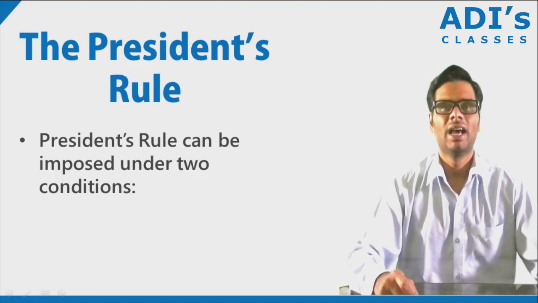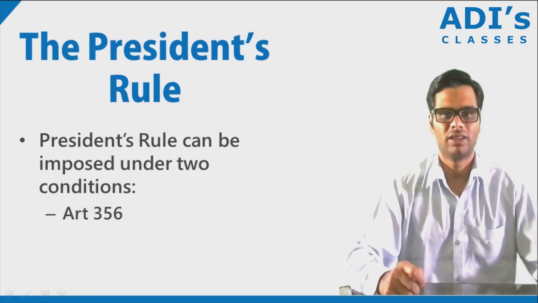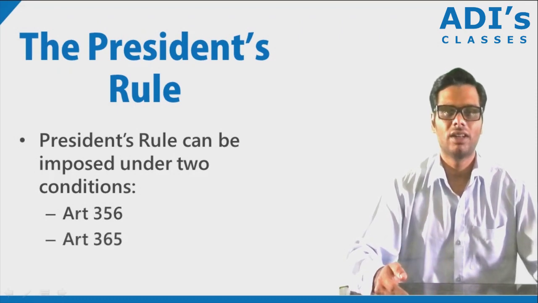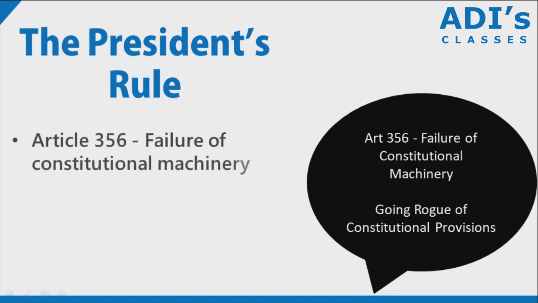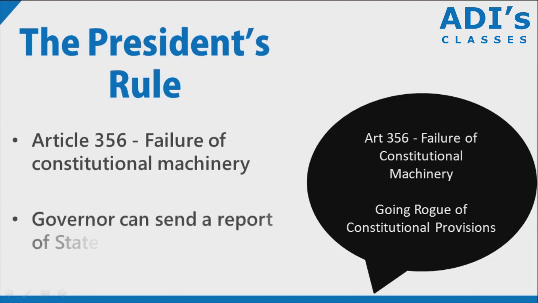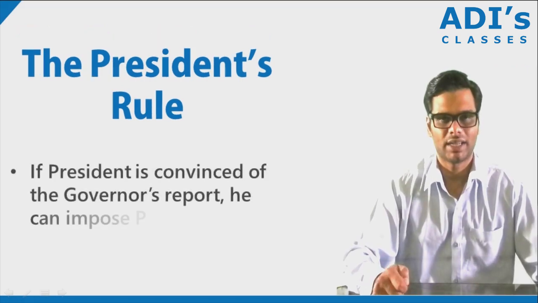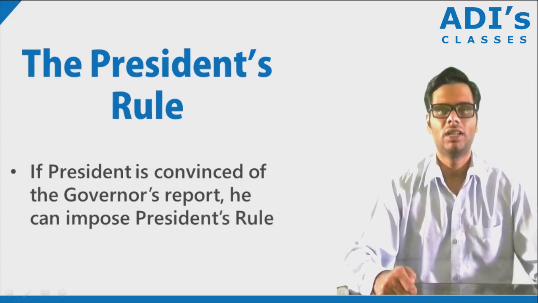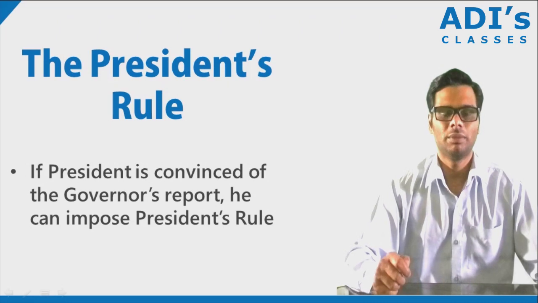The first one is under Article 356, which is failure of constitutional machinery. So if the governor is of the opinion that there is a failure of constitutional machinery, he can send such a report to the president. So if the president, on receipt of such a report from the governor or otherwise, is convinced that a situation has arisen in which the government of that particular state cannot be carried on in accordance with the provisions of the constitution, then he can impose the president's rule.